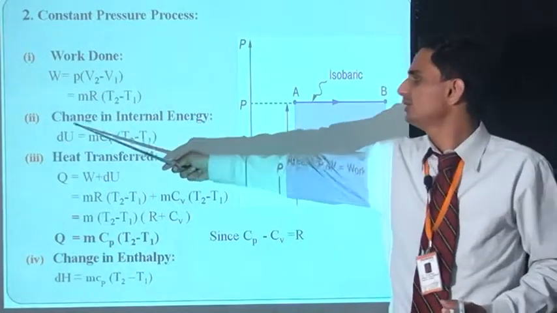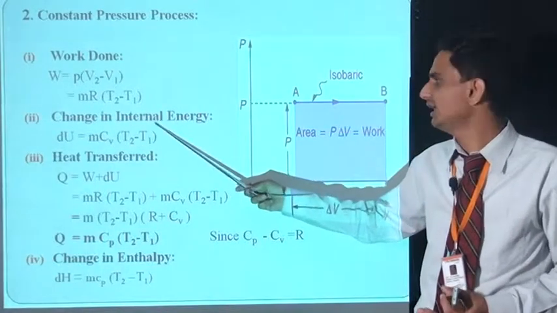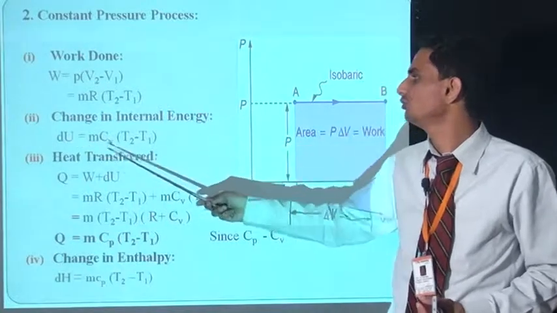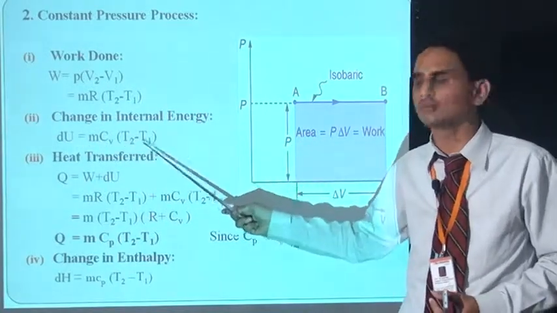Now again, the second equation is for change in internal energy. The equation is the same: dU is equal to mCv (T2 minus T1).